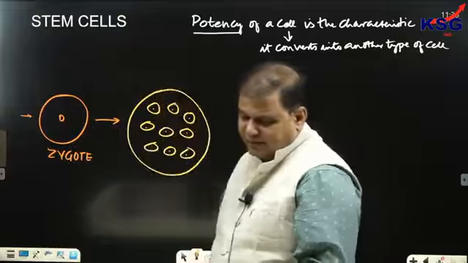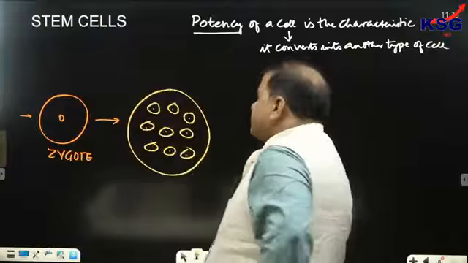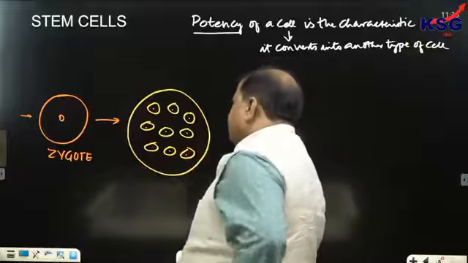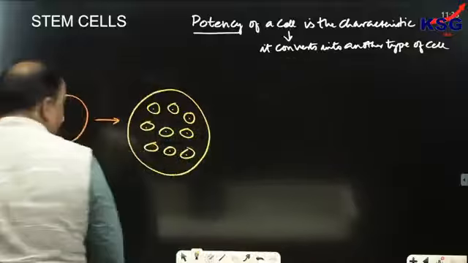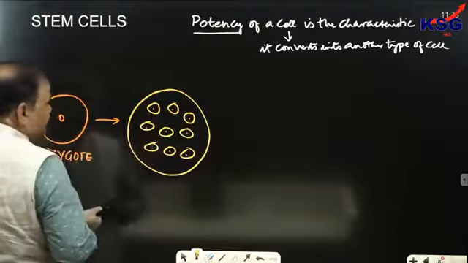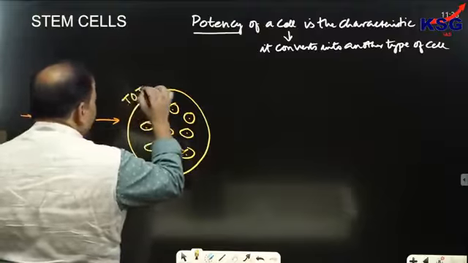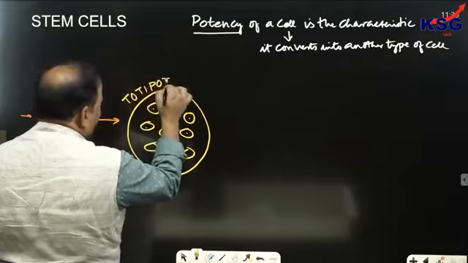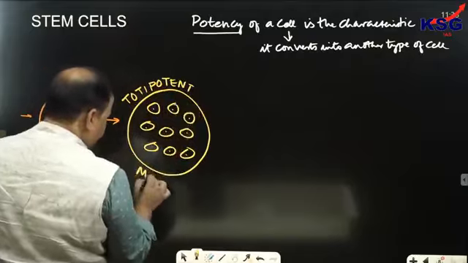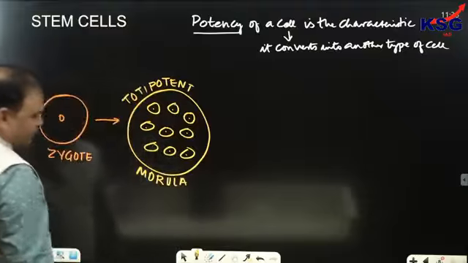Clear? Having many cells. In the later stage, some cells come into existence, 8 to 12 cells, let's take 9, and this stage is referred to as the totipotent morula.